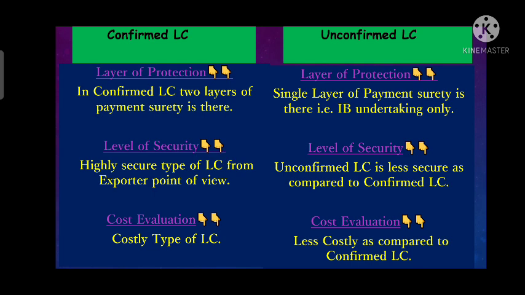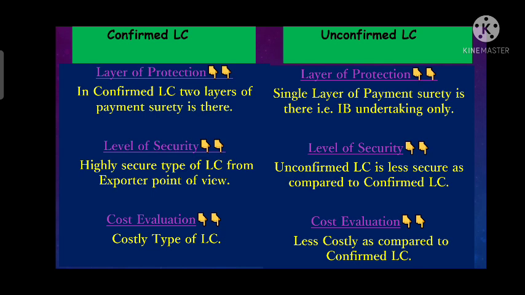Because here the exporter gets the payment confirmation from two banks, from issuing bank also, from confirming bank also. So it is highly secure for exporter. Whereas unconfirmed LC is less secure if we compare it with confirmed LC, because here only one layer of payment protection is there, that is the issuing bank undertaking only.